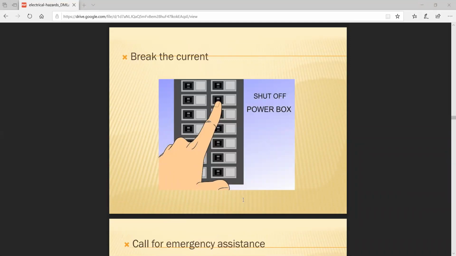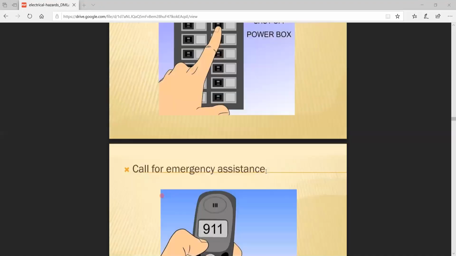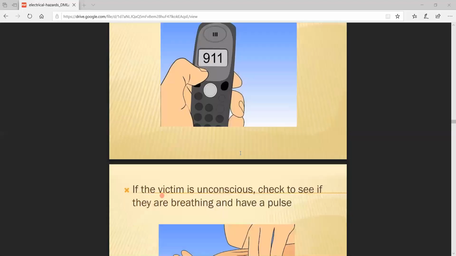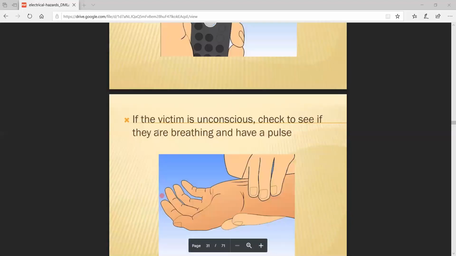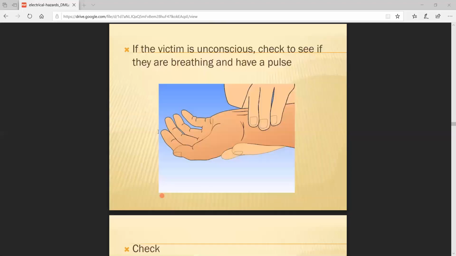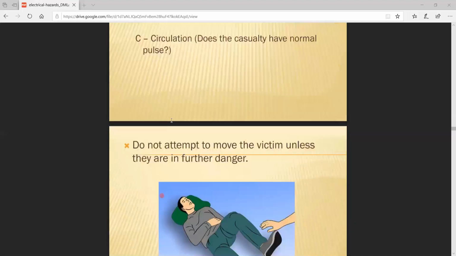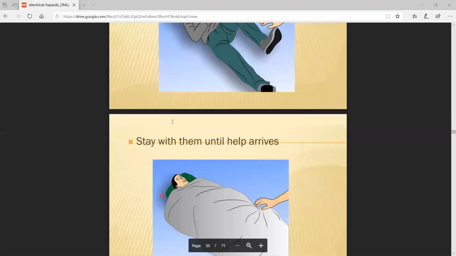Immediately, if you observe a shock, you have to break the current. The next step is to call for emergency assistance. So you should know, if the victim is unconscious, check to see whether they are breathing and have a pulse. Check the airway and breathing. So these are the common sense steps on how to protect from the shocking effect.